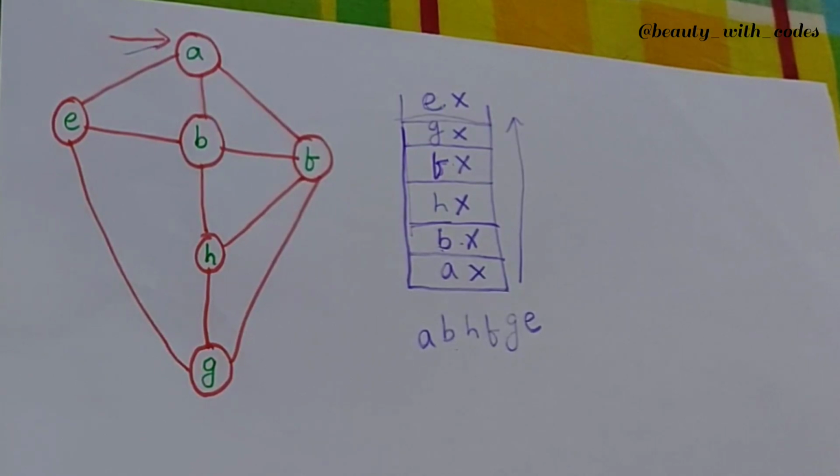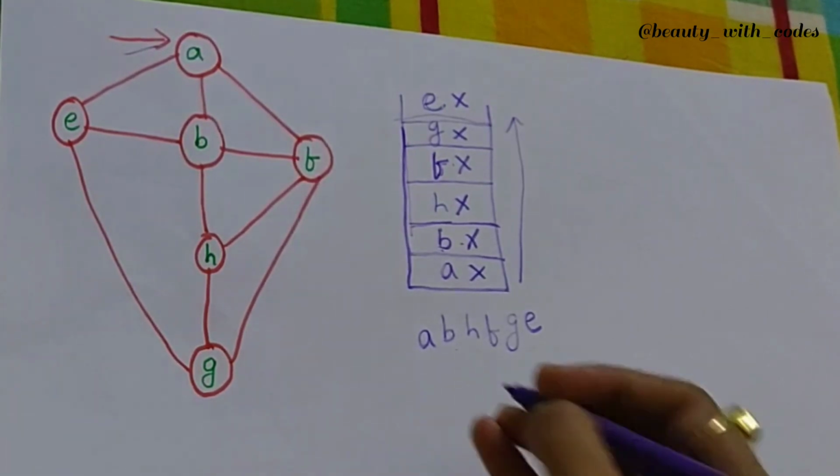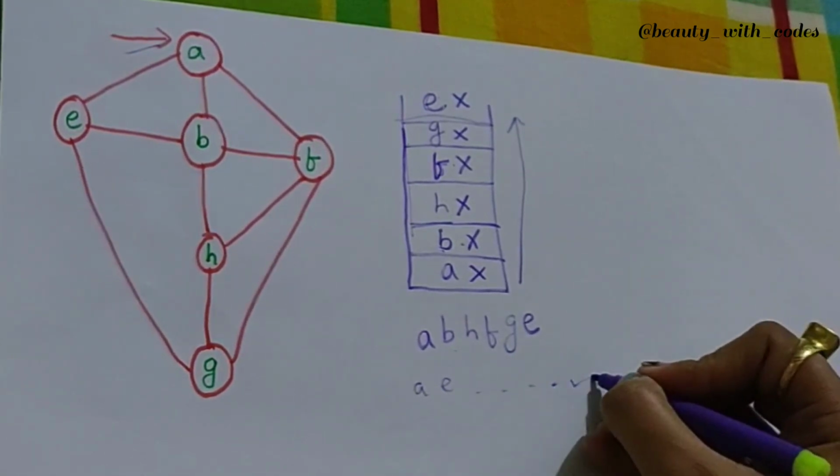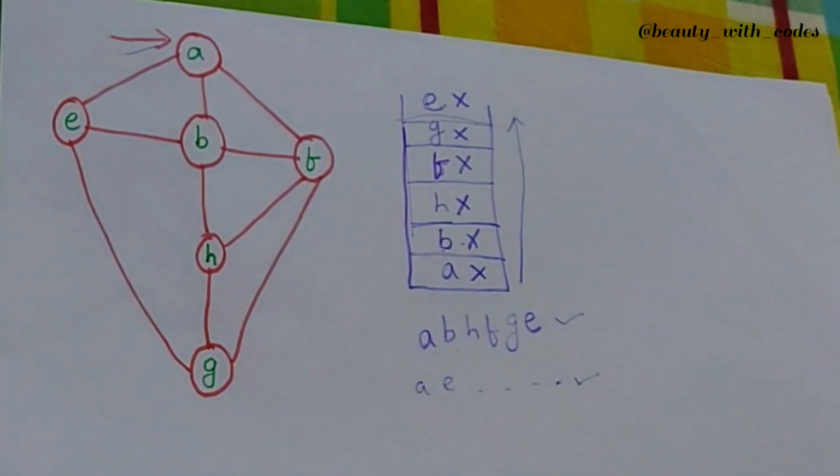It depends on your choice, right? So A, E or whatever is going to be the order, that will also be correct, and this is also correct. So you can have multiple DFS orders possible for one single graph.